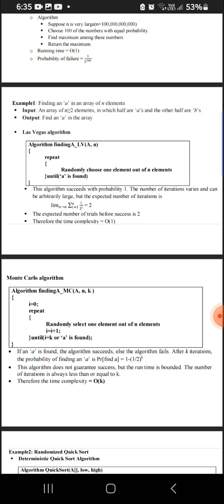So an array of n elements, greater than or equal to 2, is given. It also says that half of the elements in the array are A and the other half are B. So we need to find an A in the array. So we have the Las Vegas algorithm. Here we have the array and the size, A comma n. We need to repeat: randomly choose one element out of n elements.